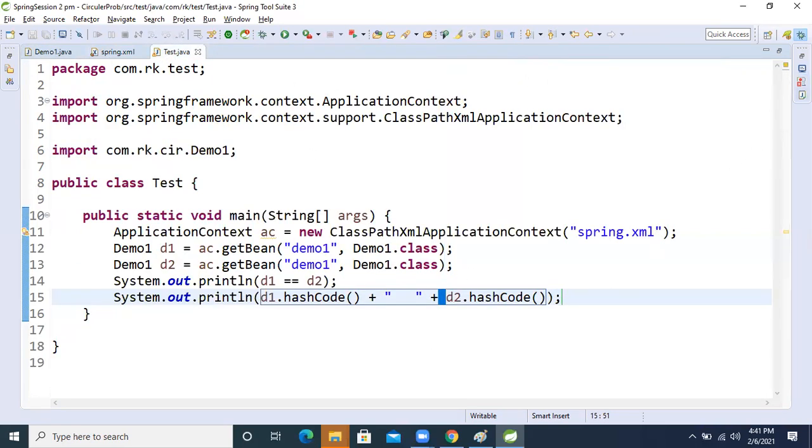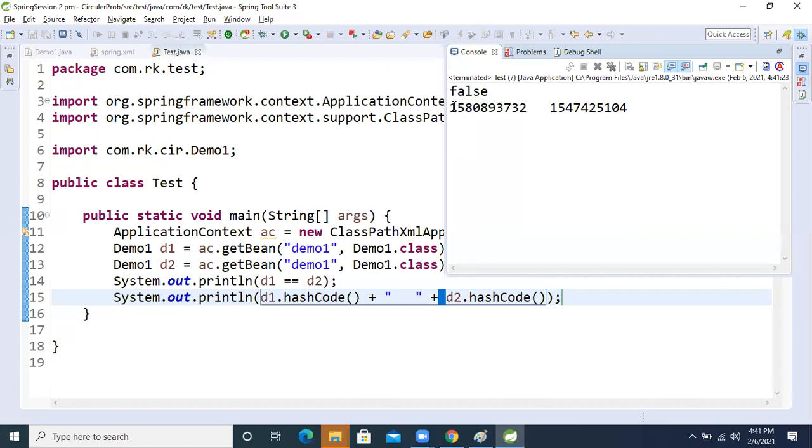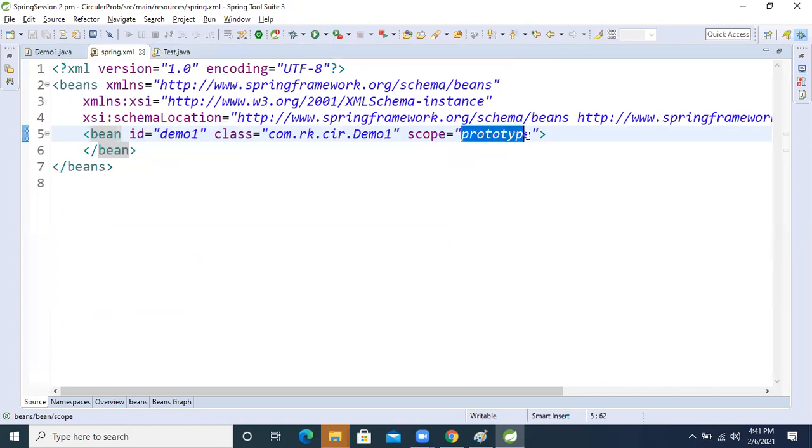So in the result, one hash code is different and the other hash code is different. By seeing both hash codes different, we can understand that in the prototype situation, our IOC container is creating the same bean object differently, right? Now if you make this a singleton, let's see what you get.